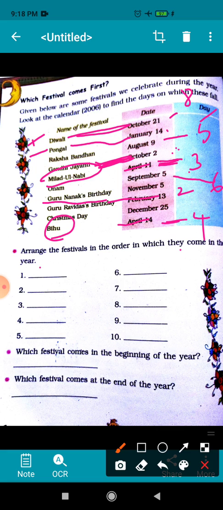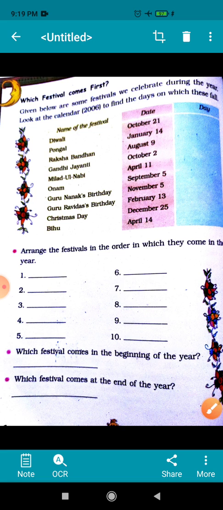Okay, and then November 5, Guru Nanak birthday, so this will get 9th position, and finally Christmas Day that comes on December 25, so this will get 10th position. Children, hope you all have understood the sequence to arrange these festivals. So please do it in your copy. Okay, and now let us see next question.